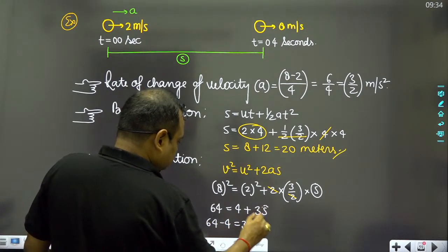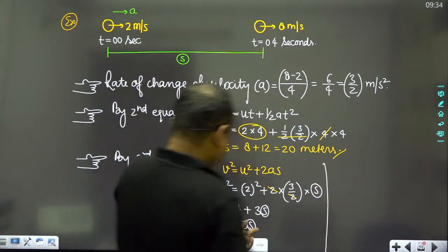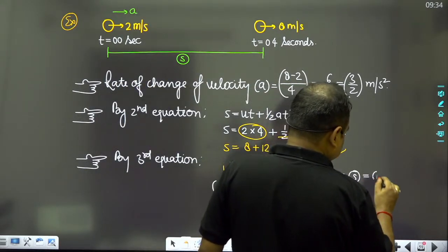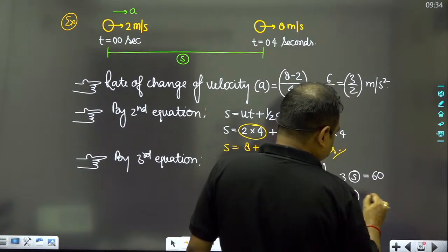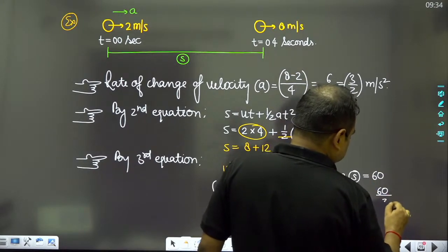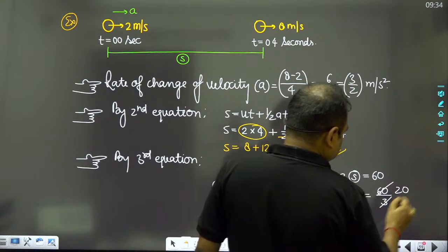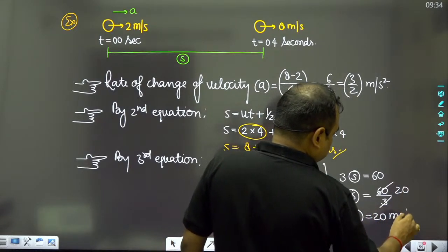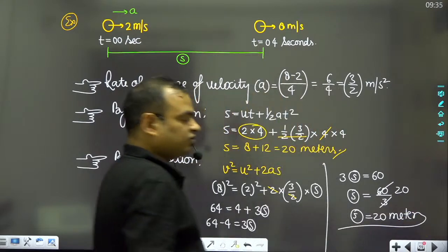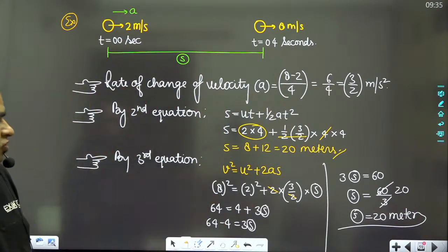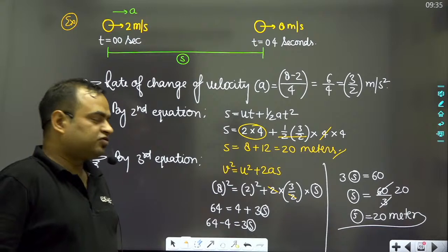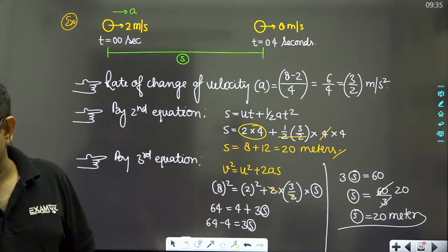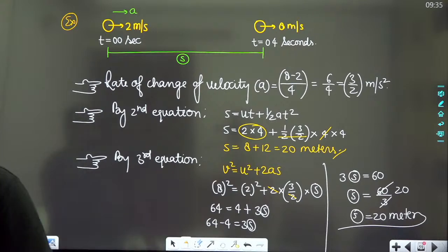So here we can easily calculate the value. 3s will be equal to 60, so s will be equal to 60 upon 3, which is 20. So s will be equal to 20 meters. Friends, you have already calculated the displacement as 20 meters. By using the third equation you find the same answer, and this is the correct answer.